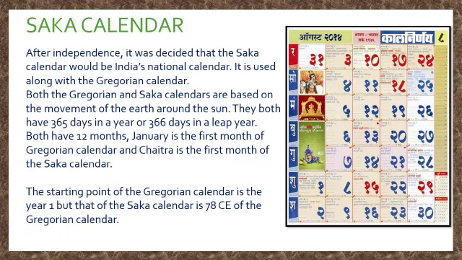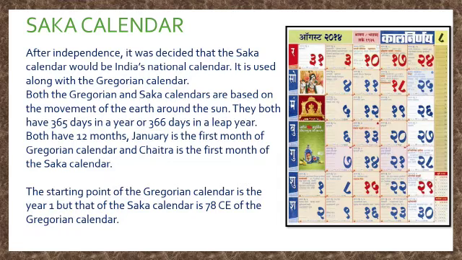The similarities and differences between the two calendars are as follows. Both the Gregorian and Saka calendars are based on the movement of the earth around the sun. They both have 365 days in a year and 366 days in a leap year.